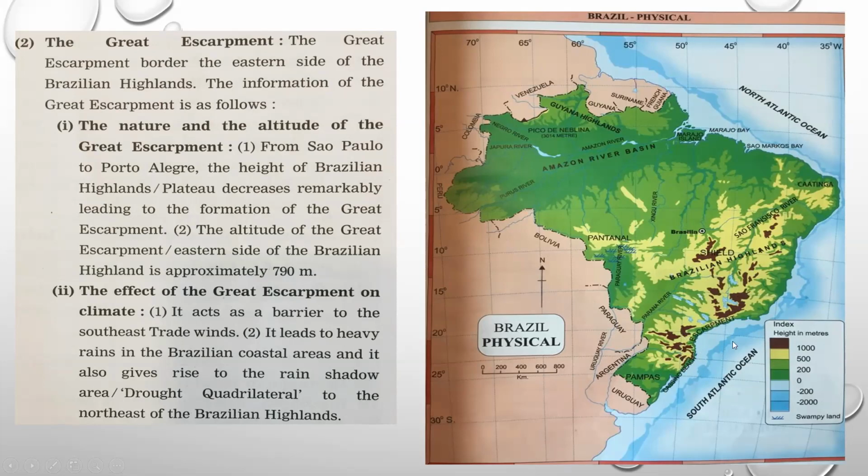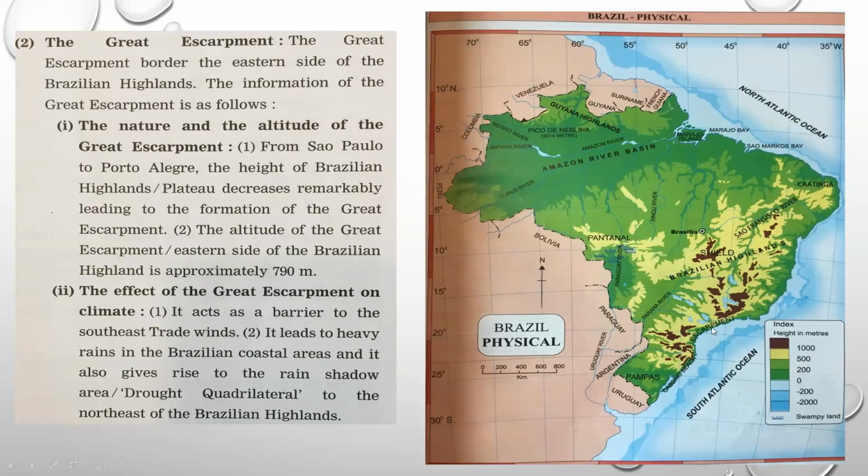Now, what is the main effect of this Great Escarpment? The Great Escarpment works as a barrier, an obstacle or a wall, to all these southeast winds blowing from this direction towards Brazil. It will stop and hold those winds. As the winds dash on the escarpment, the water in the clouds starts pouring here, and there is heavy rainfall on the Brazilian coast.